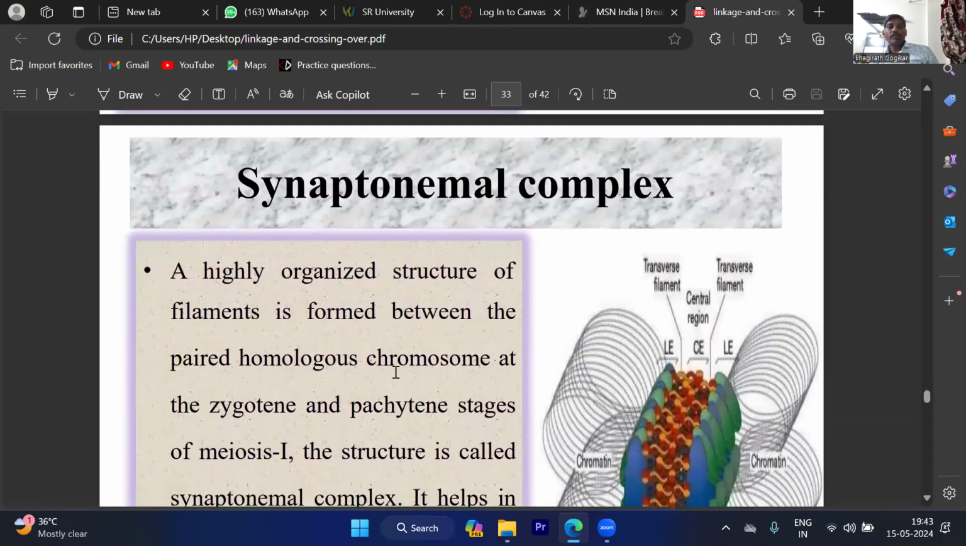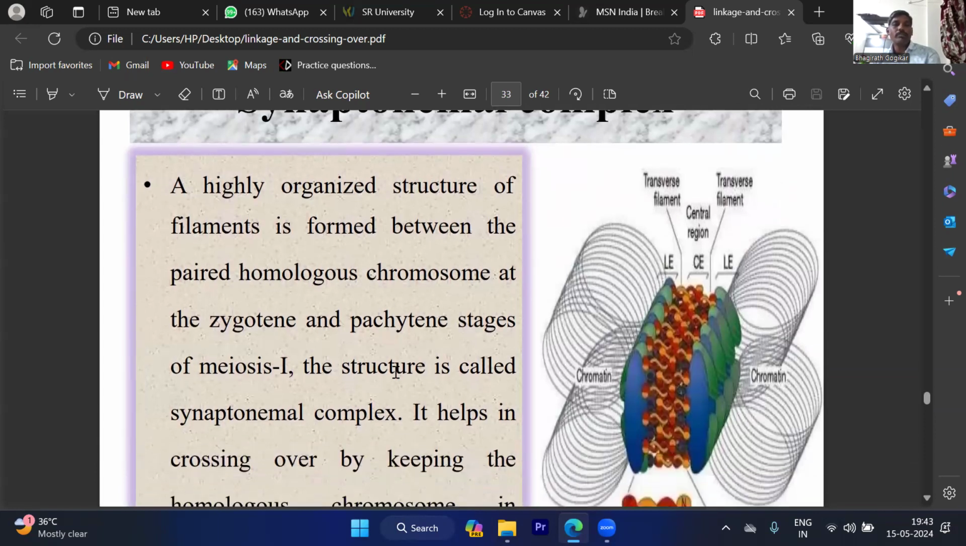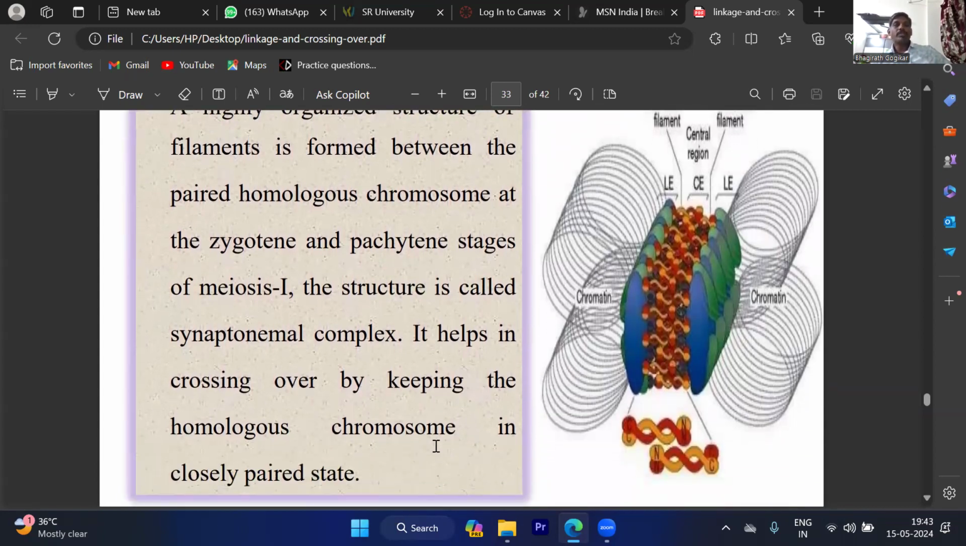In the pachytene, one complex structure is formed that is called the synaptonemal complex. This synaptonemal complex is a very highly organized structure of filaments formed between the paired homologous chromosomes at the zygotene and pachytene stages of meiosis 1. It helps in crossing over by keeping the homologous chromosomes in a closely paired state.